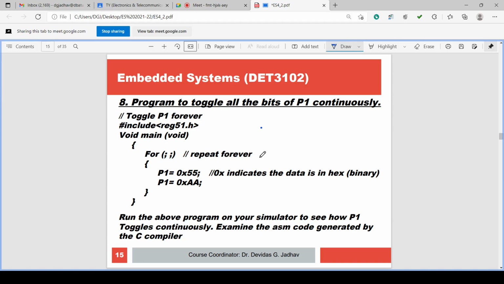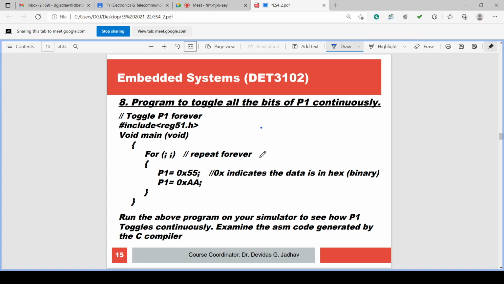The bits in 55 are just opposite in AA. Wherever there is a 0 in 55, in AA it is 1, and wherever there is a 1 in 55, in AA it is 0. So if you send 55 and then AA, it will appear as toggling. Toggling means 1 becomes 0, 0 becomes 1.